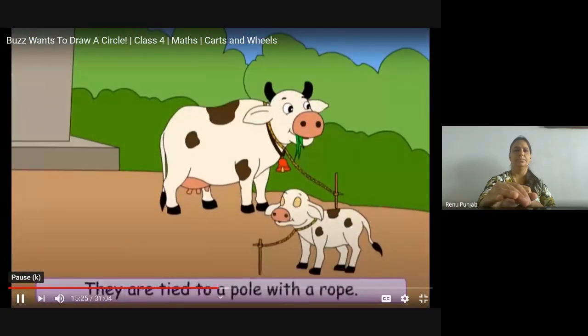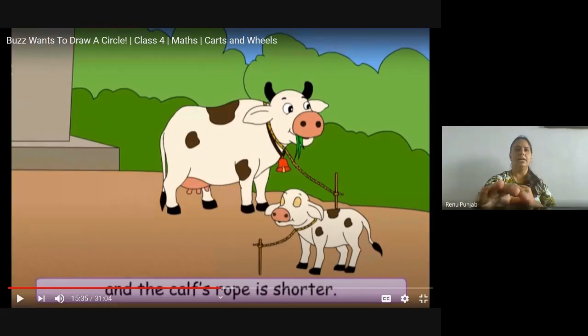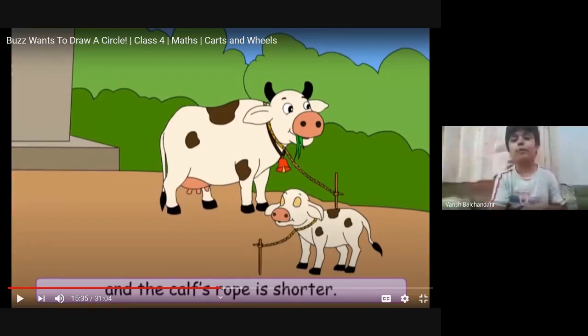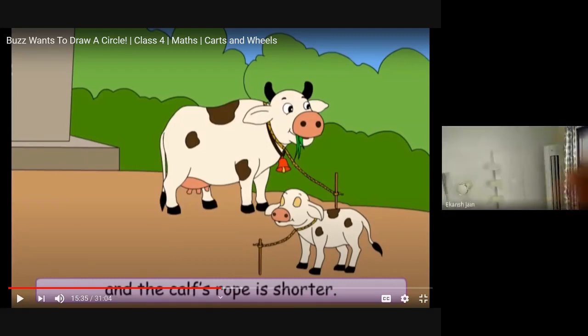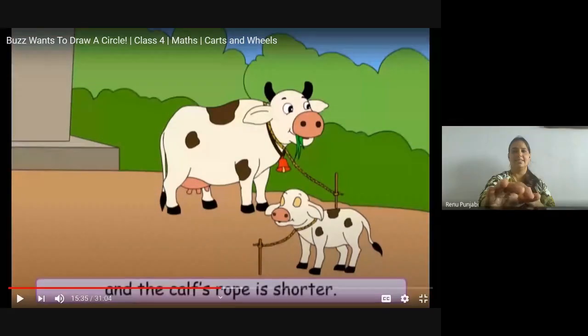Look at your cow, Lakshmi, and its calf. They are tied to a pole with a rope. Lakshmi's rope is longer and the calf's rope is shorter. Now, if we make a circle with the cow's rope and a circle with the calf's rope, which circle will be bigger? Of the cow's rope. And which will be the smaller? Of the calf's rope.